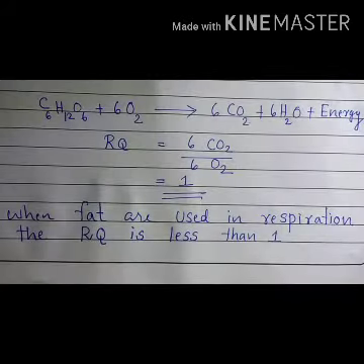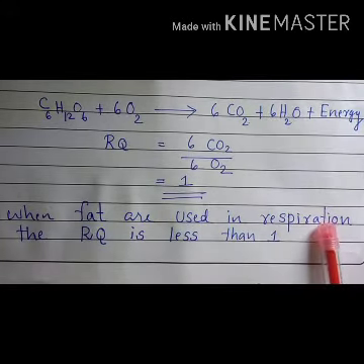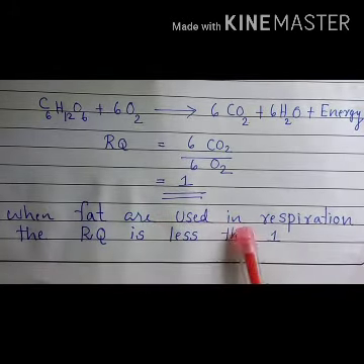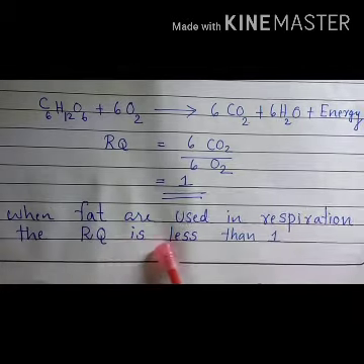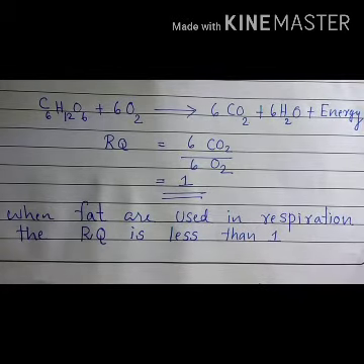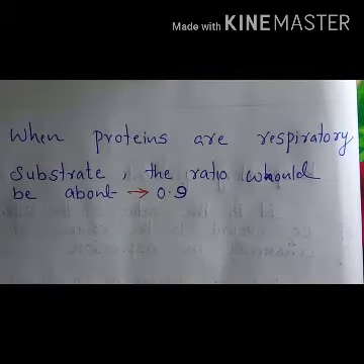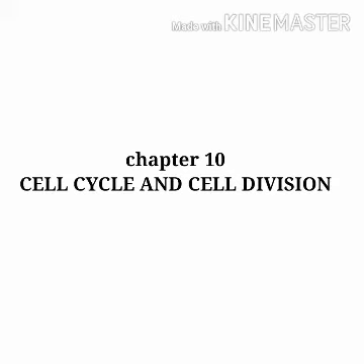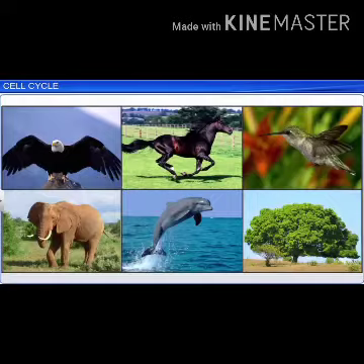But when fat is used as the respiratory substrate, the value of RQ will be less than 1. When proteins are the respiratory substrate, the value of RQ is about 0.9. Chapter respiration is over. Next we are going to study chapter 10, cell cycle and cell division.